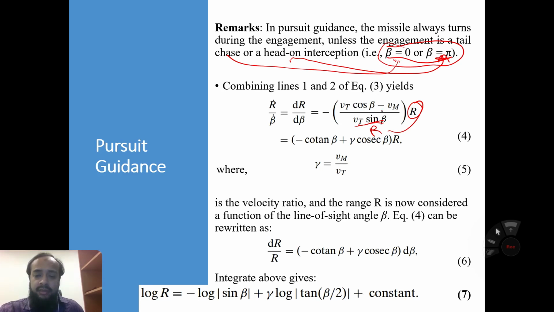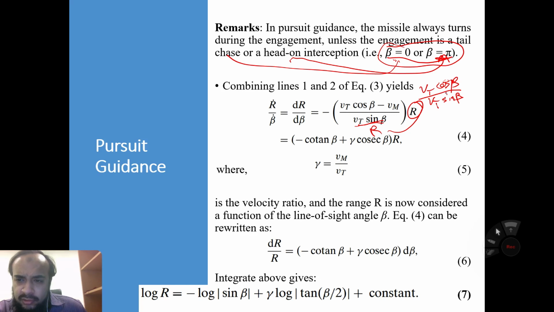Now apply the trigonometric ratio formula. If we separate this, it is Vt cos beta divided by Vt sin beta.